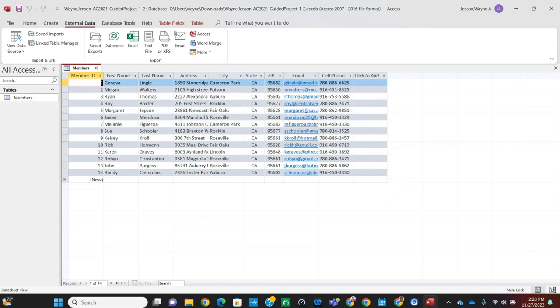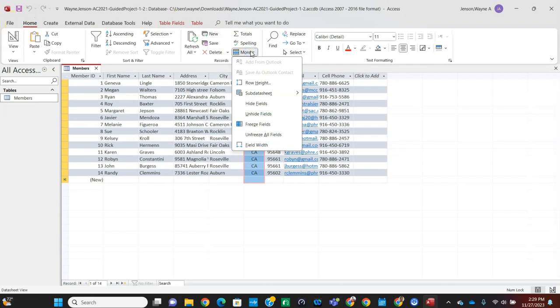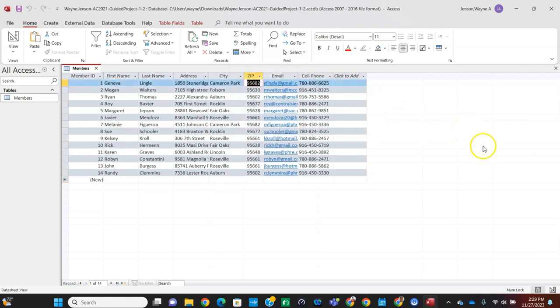Okay, now we're going to hide the state field. So we're going to select the state column here, and we're going to click the More button and then select Hide Fields. So on the Home tab in the Records group, there's a More button here, and we're going to select the Hide Fields. And then that'll hide that state field because it's all California anyway, so we don't care. And then we're going to do Control S, and that completes step number 8.